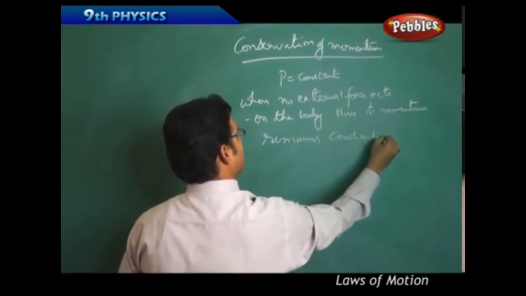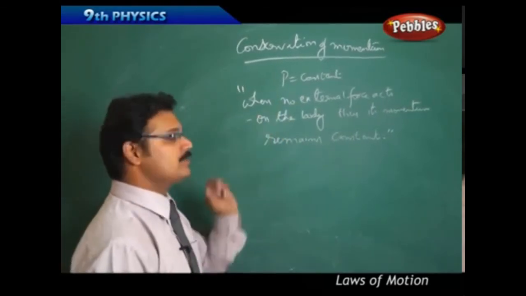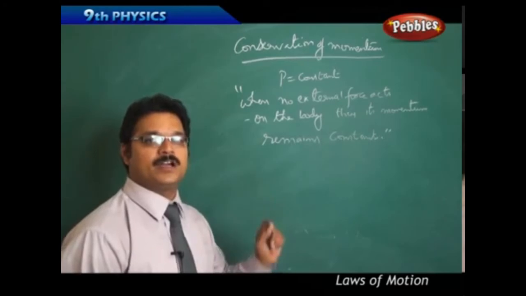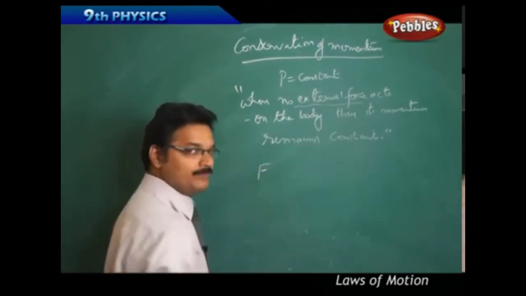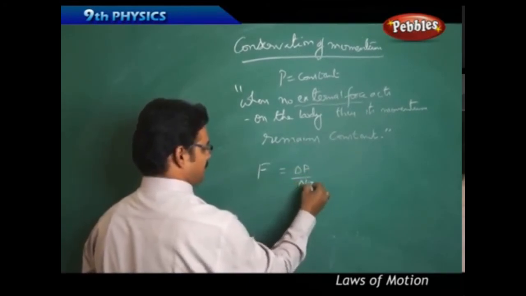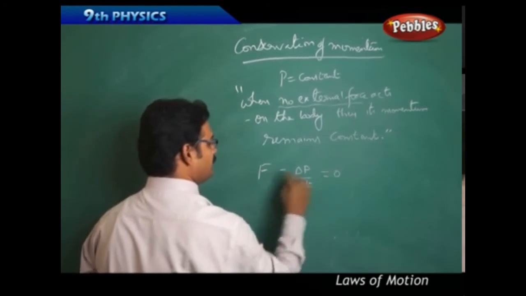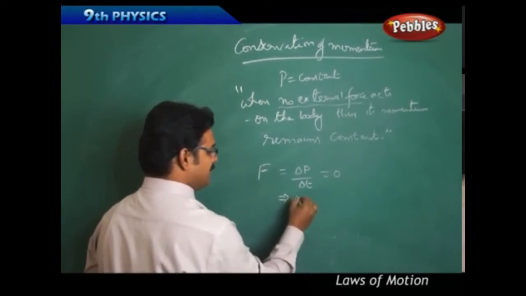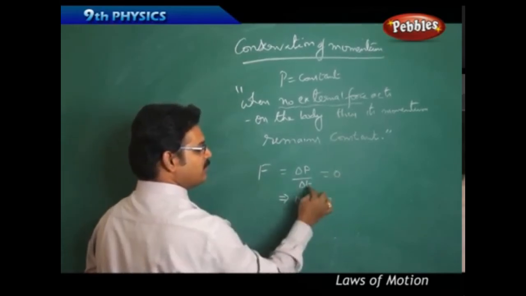This is the statement of conservation of momentum. When no external force acts on the body, then its momentum remains constant. Let us see how it is. External force, so F. According to Newton's second law, F equals delta P by delta T. And I said no external force means F equals 0. Then delta P by delta T is also 0, which implies delta P is also equal to 0, because delta T is there, 0 into delta T is 0.